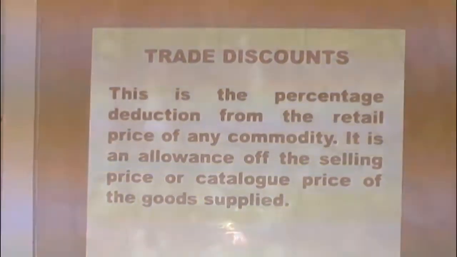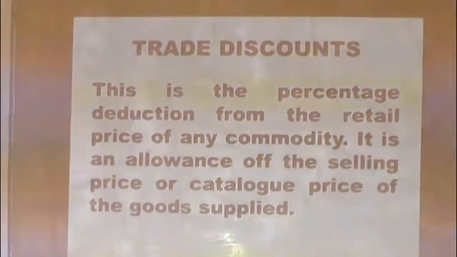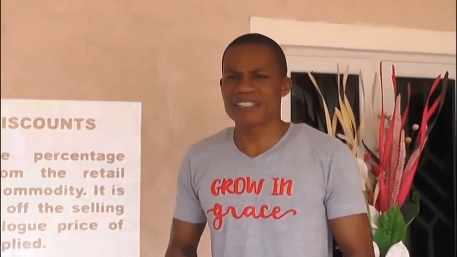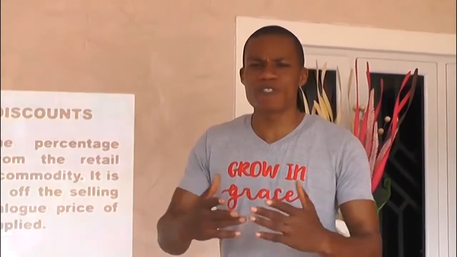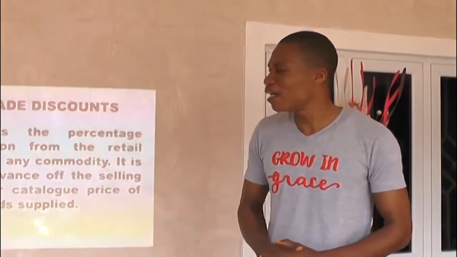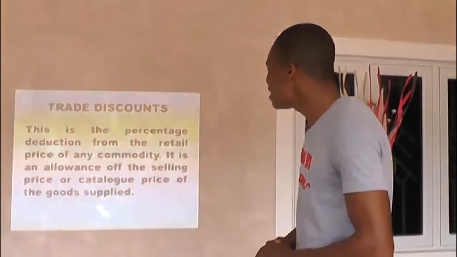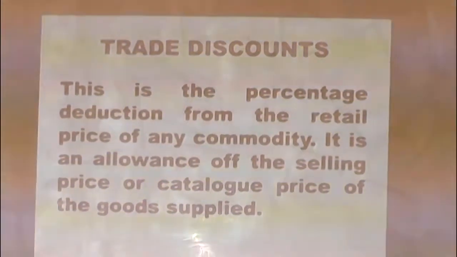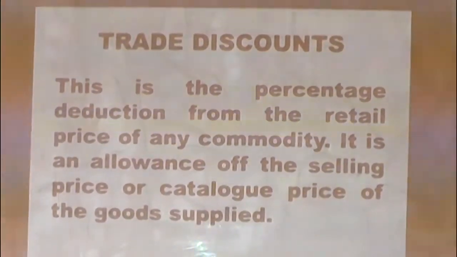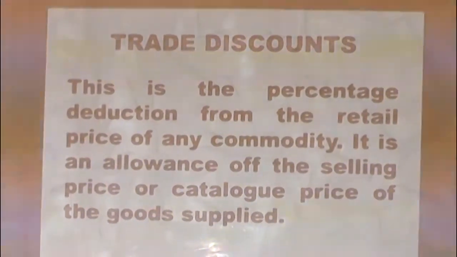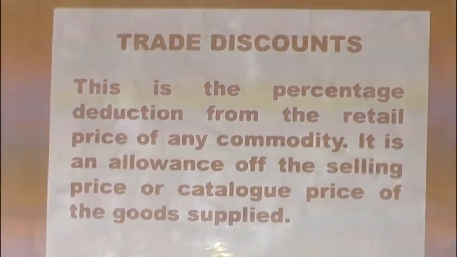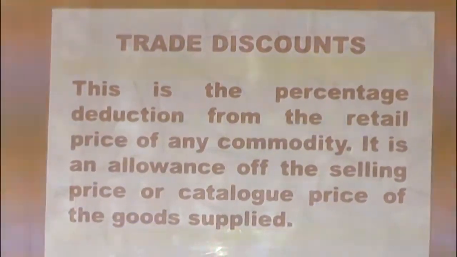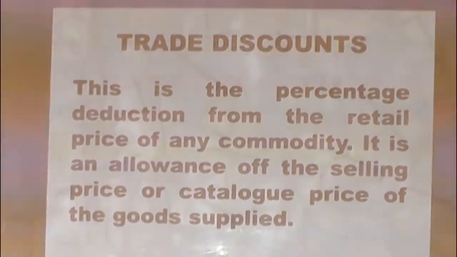Before we continue, let's discuss the trade discount, because there are some instances whereby a customer buys from a supplier and a discount will be given. Let us see what this discount is and how it applies. Discount, as we have it on the screen, is the percentage deduction from the retail price of any commodity. It is an allowance on the selling price, that is the allowance removed from the original price or the catalog price of the goods as supplied.